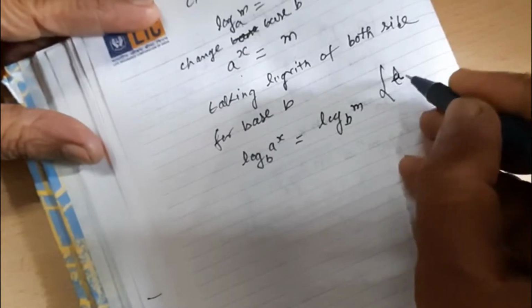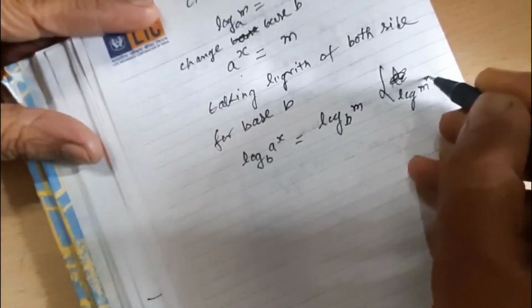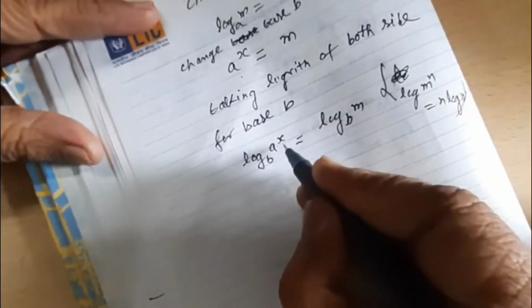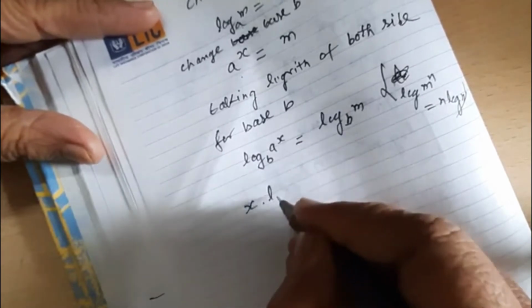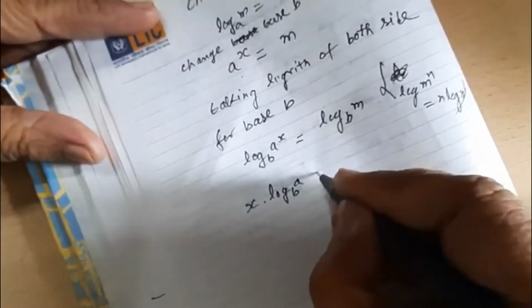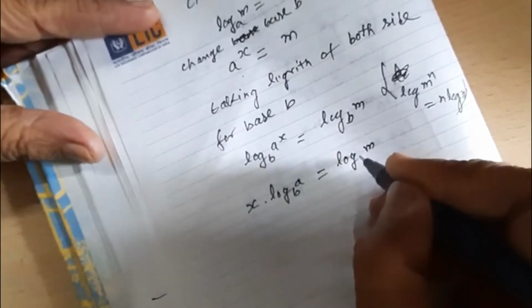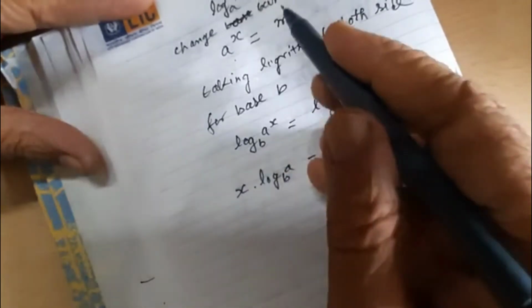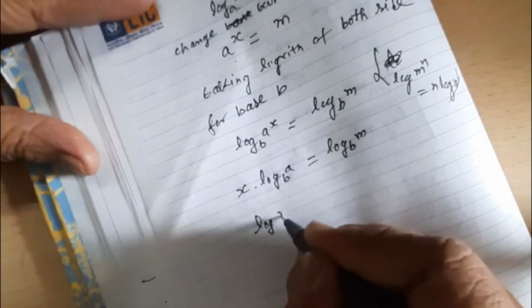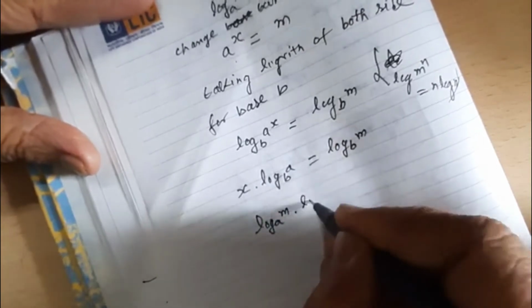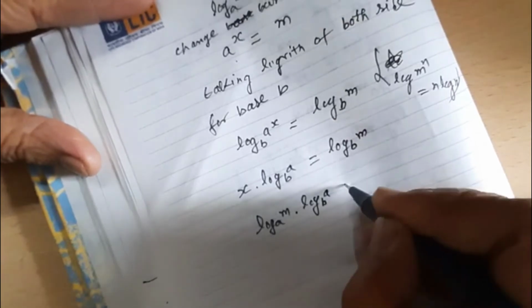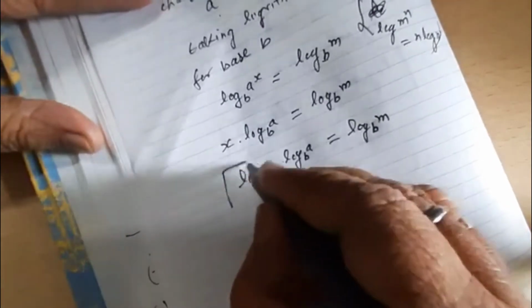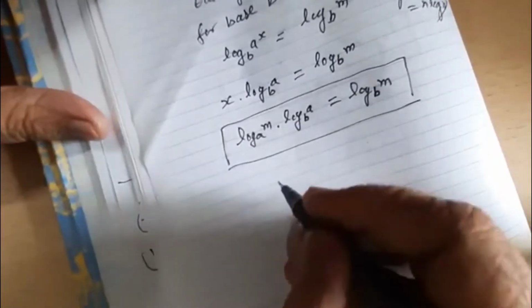We know log of m to the power n has the power multiplied in front. From here the power is x, so it is multiplied here: x log a base b is equal to log m base b. We put the actual value of x, log m base a, so log m base a times log a base b is equal to log m base b. We get everything here in the form of base b.